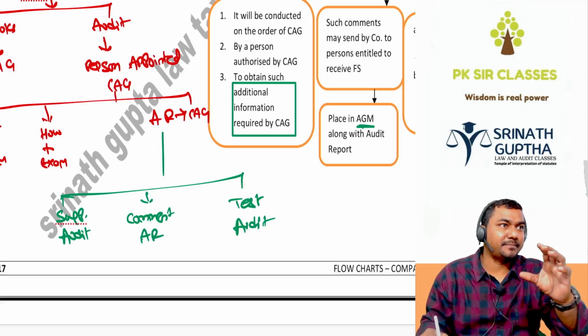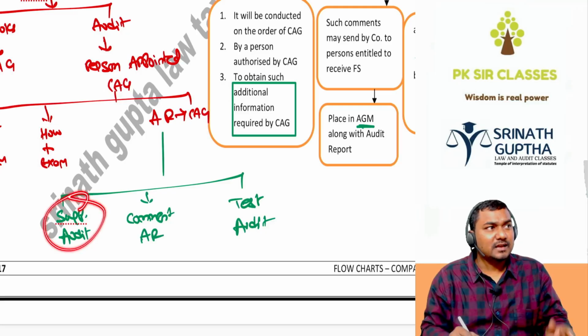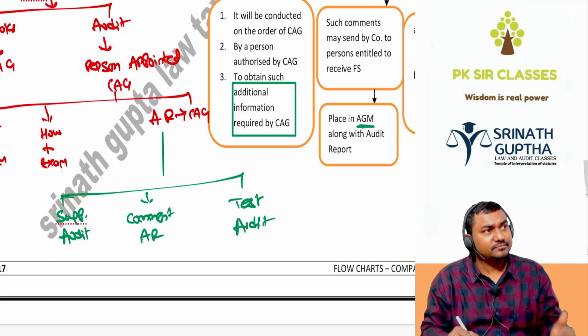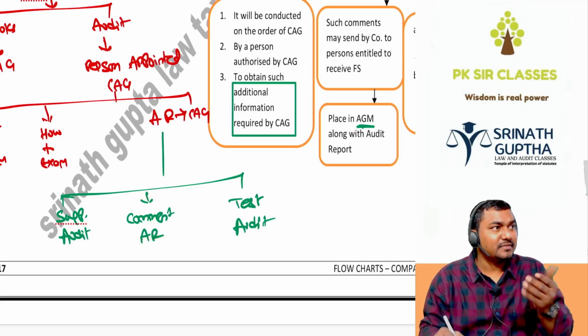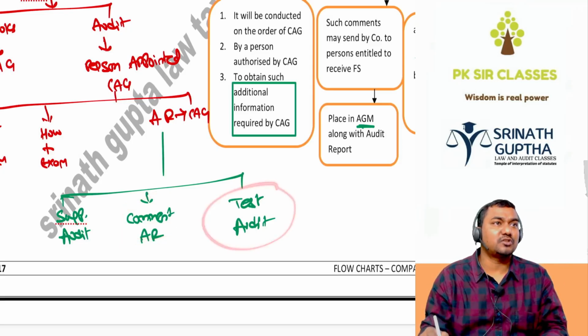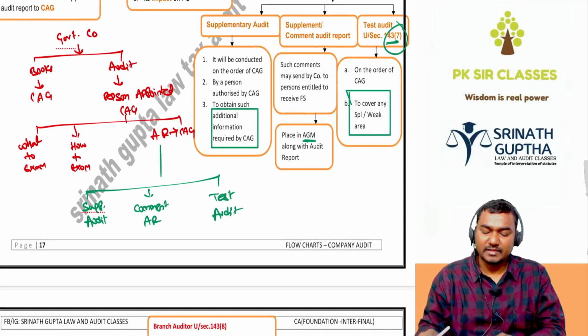In a test audit, one department, cash department or stores department only, will be examined one more time. Supplementary audit means CAG is going for one more audit again of the whole company. Commenting on the audit report means giving the explanation for the reservations. The third one is the test audit. Test audit means one department of that government company will be examined again.